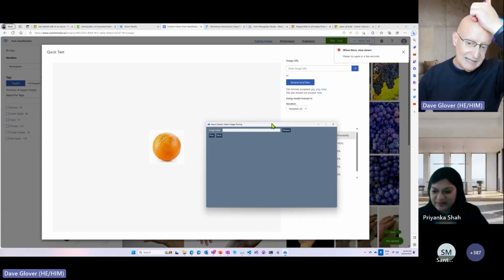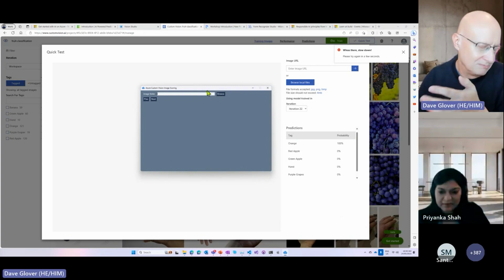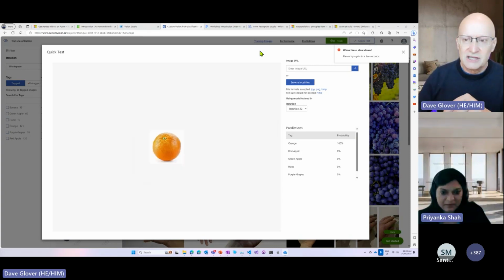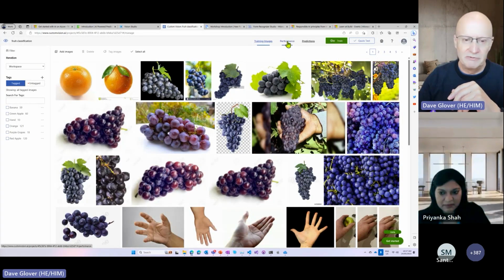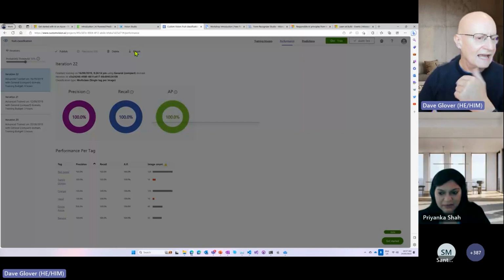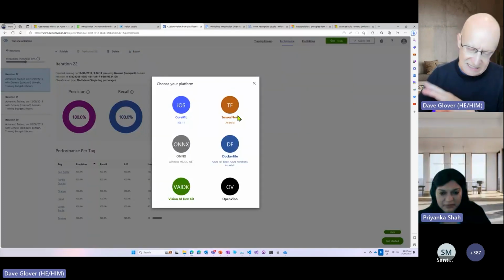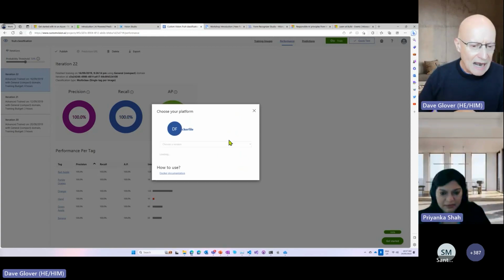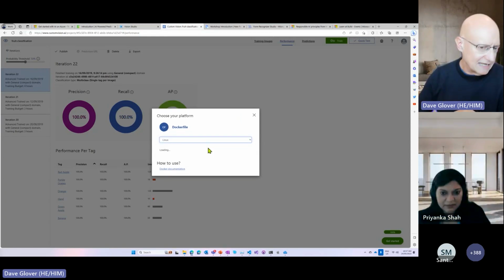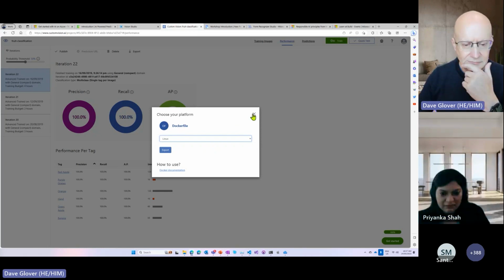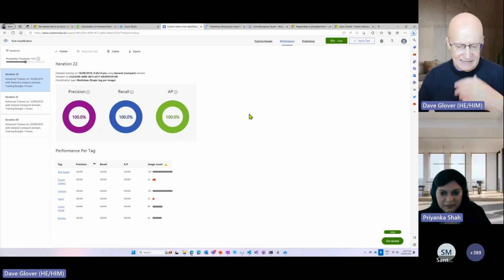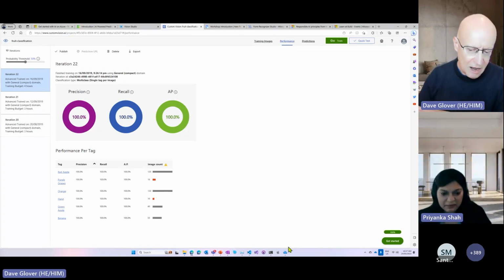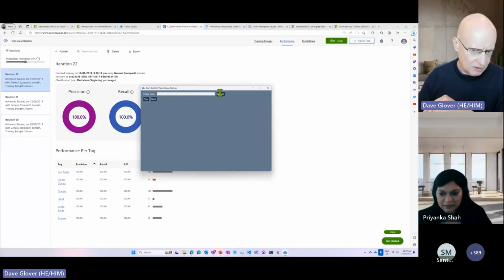Now, what I've also done is create a very simple application, which basically takes that model. If I come over to the model and go to performance, I can export this model in various formats. You can export into TensorFlow or Core ML if you want to build mobile applications. But I've exported this to a Docker container, a Linux Docker container. I've built that container, and I'm running it on a local system on my network at home.